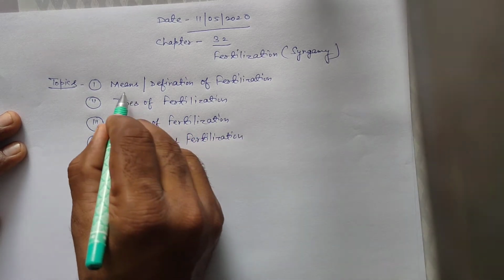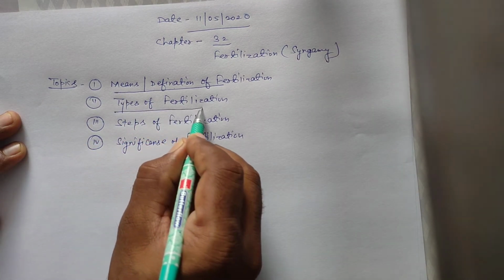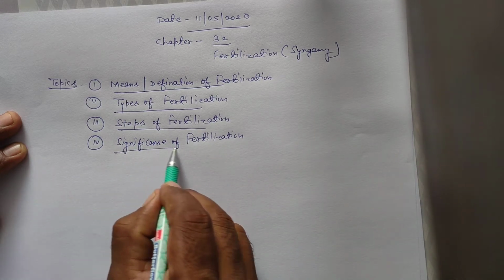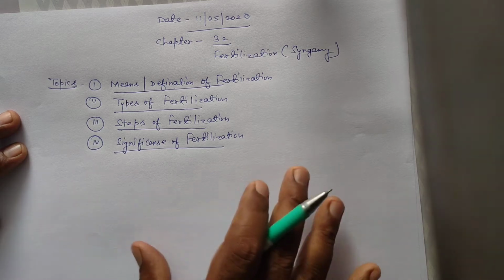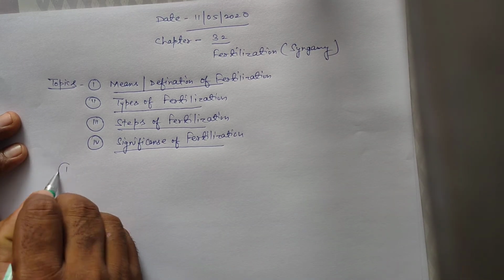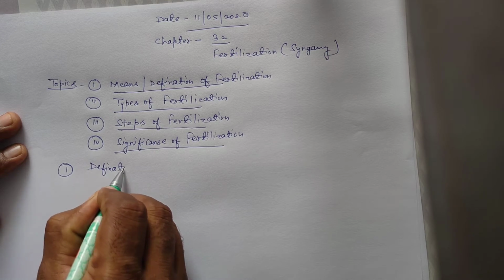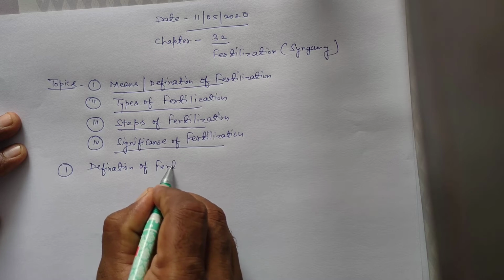Once again, the first topic is the meaning or definition of fertilization. Second is types of fertilization. Third is steps of fertilization. Fourth is significance of fertilization. First topic is definition of fertilization.